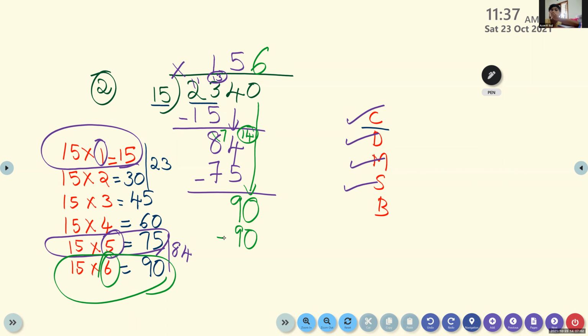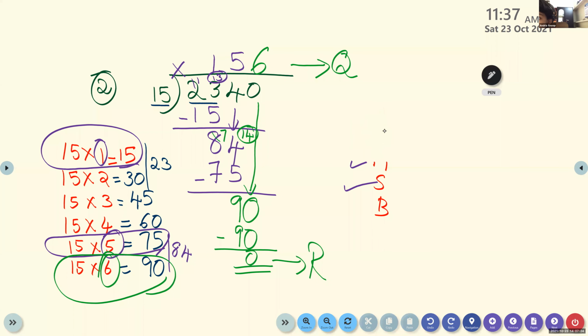So there is no more number to bring down. So we finished. The remainder is 0 and the quotient is 156. So children, we finished our division. Now what we have to do? Check whether our division is correct or wrong. All the children have to check whether you have done correctly or not.